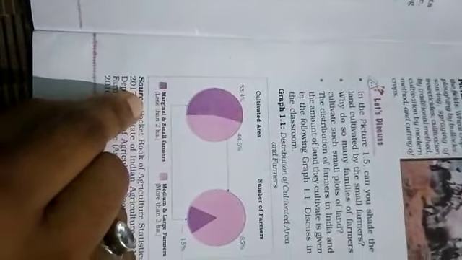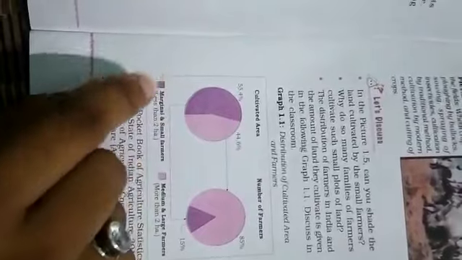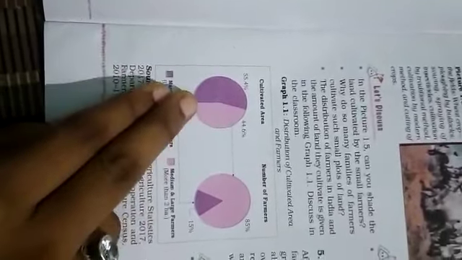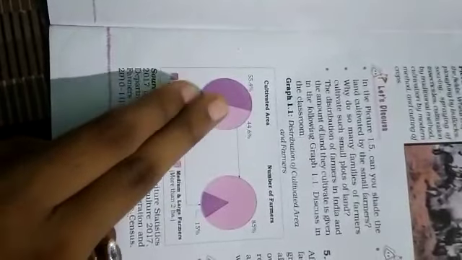Okay, now come to this figure. In this figure, one circle shows the cultivated area of marginal and small farmers and of medium and large farmers, and the other circle shows the number of farmers. So look, 55.4%, this is the percentage of whom? This is the percentage of small and marginal farmers, means this is the percentage of those who have less than 2 hectares of land.